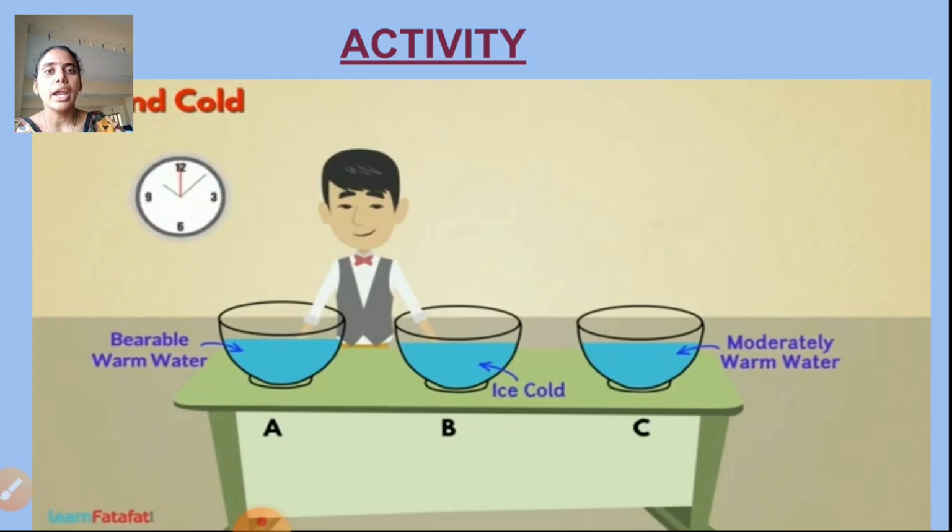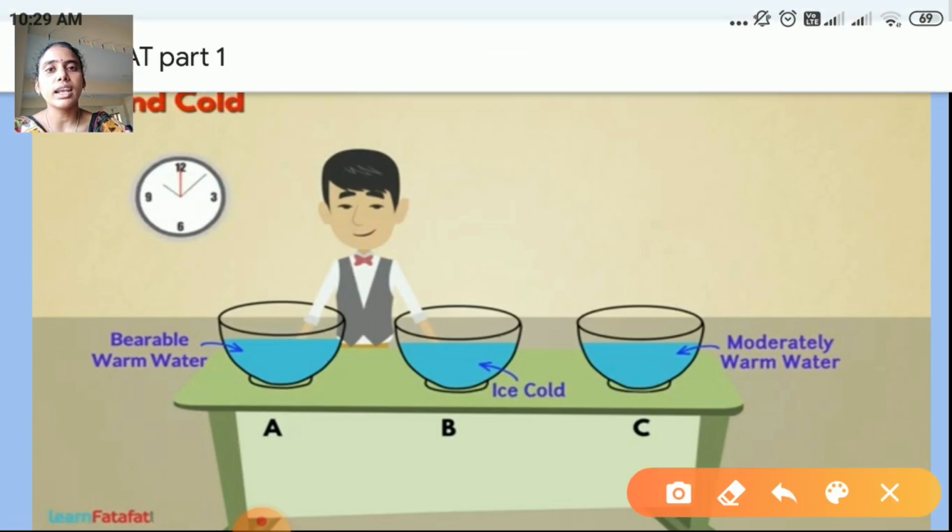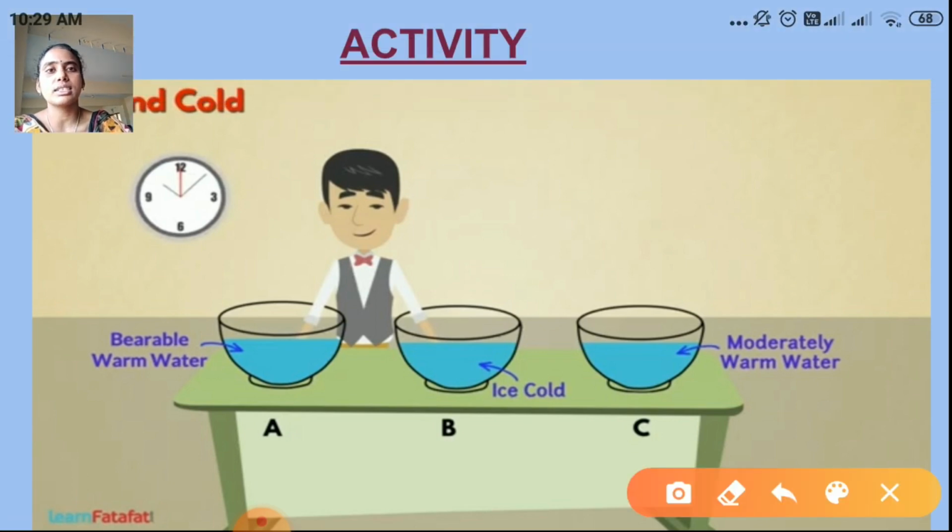And next, let us do one activity. Do this also in your home. It is an easy and simple activity. I hope you all do it at home. Observe the three beakers. Take three mugs or beakers in your home, and you must do it carefully. Take three mugs and label them A, B, C.